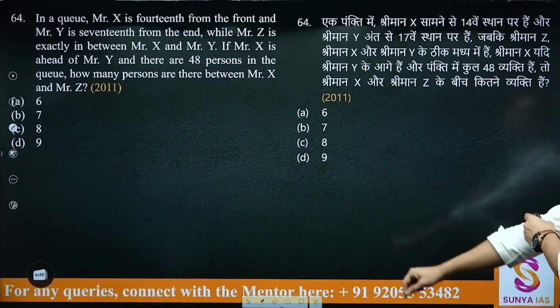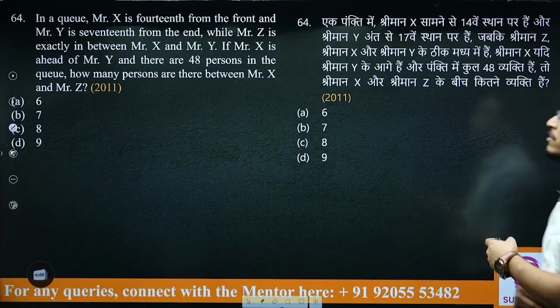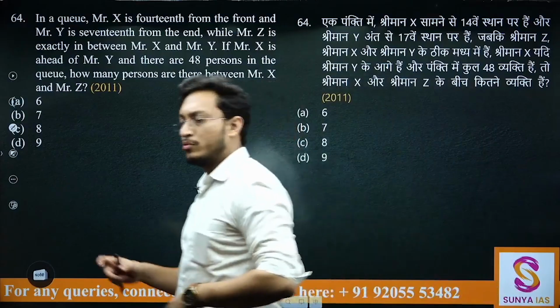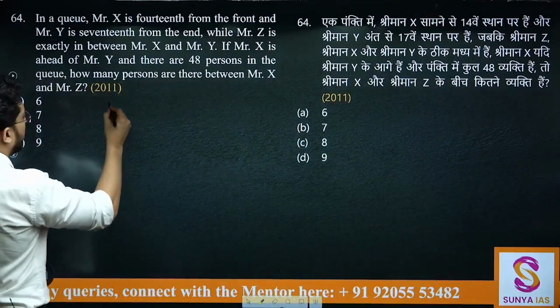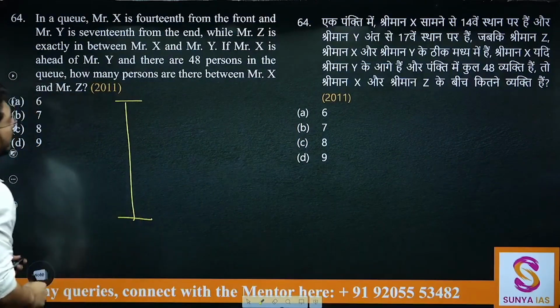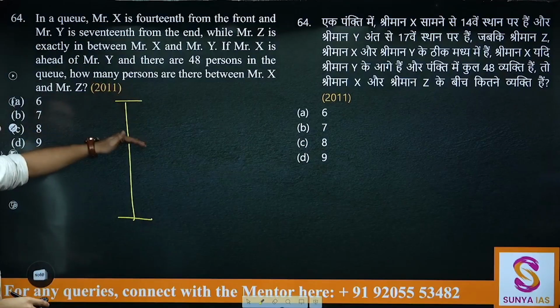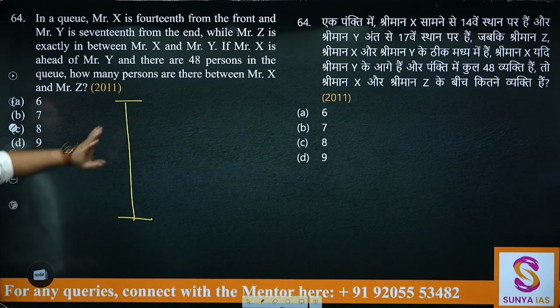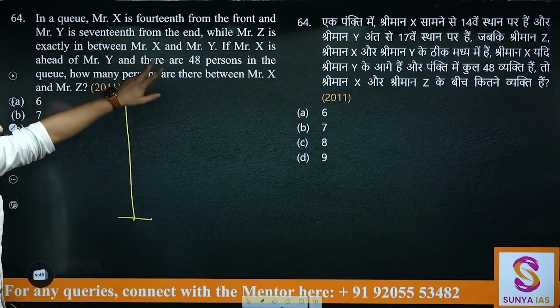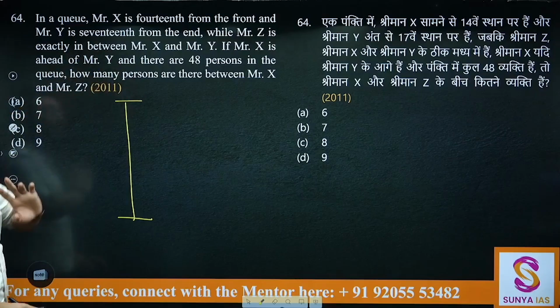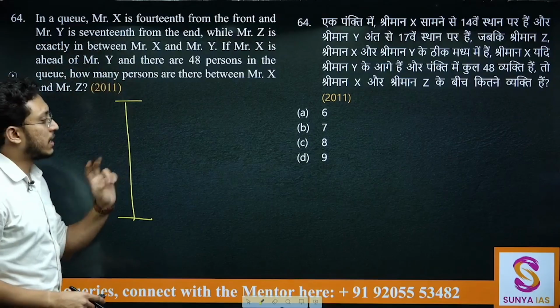Mr. X is 14th from the front and Mr. Y is 17th from the end. So we have a queue here given. Position of X from the front and position of Y from behind is given, while Mr. Z is exactly between Mr. X and Mr. Y.